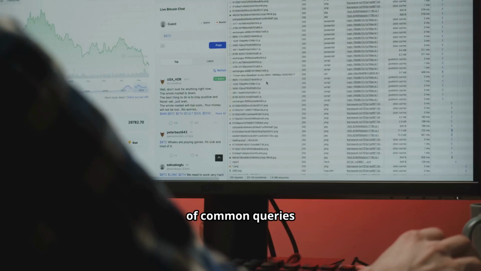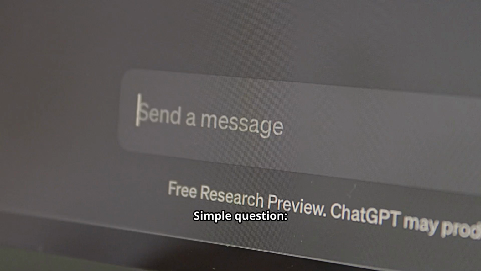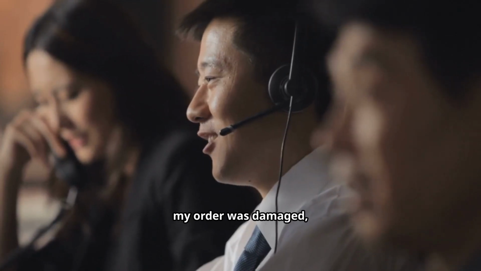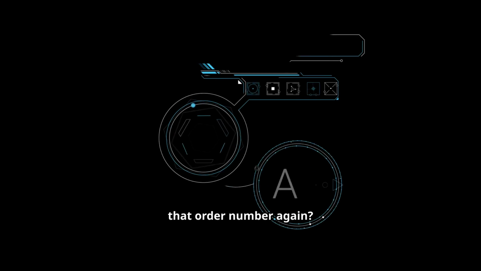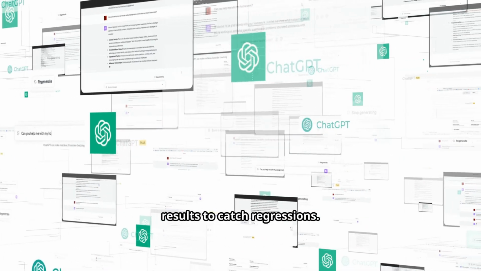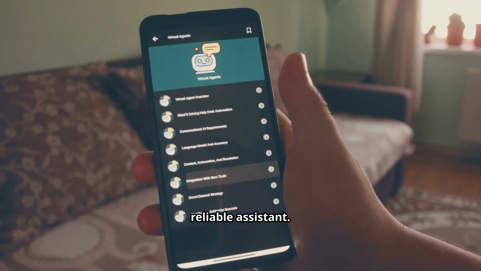Create a test suite of common queries and edge cases. Simple question, where is my order? Complex multi-step, my order was damaged. What's the policy? Conversational follow-up, what was that order number again? Automate these tests and compare outputs to expected results to catch regressions. This builds a trustworthy, reliable assistant.